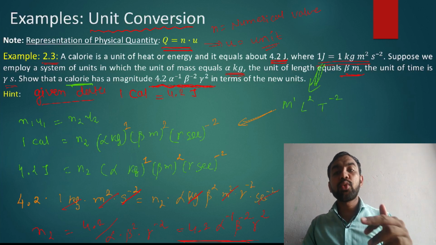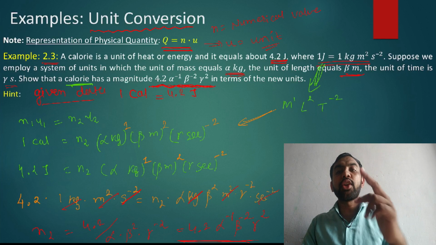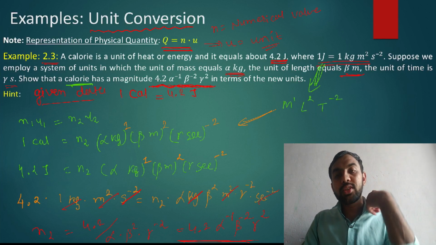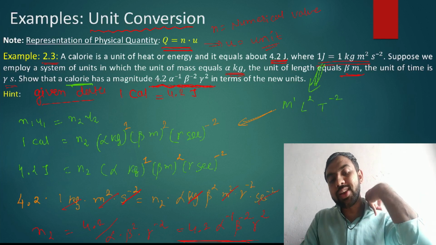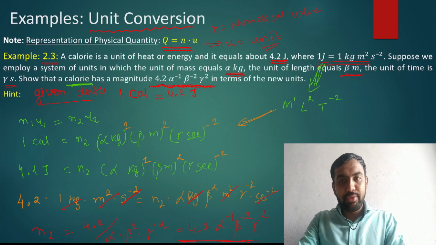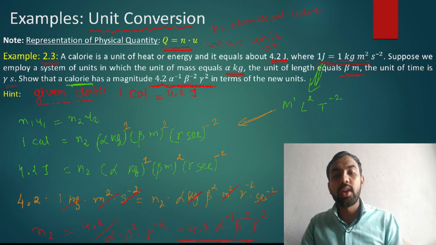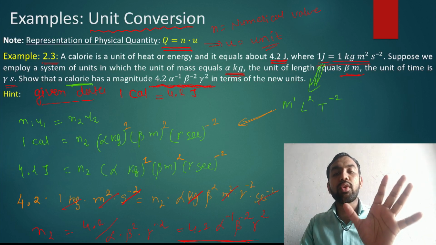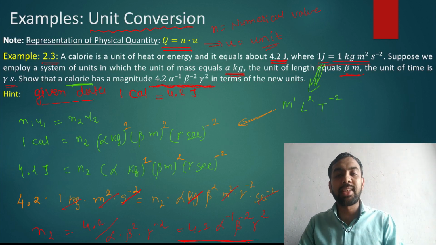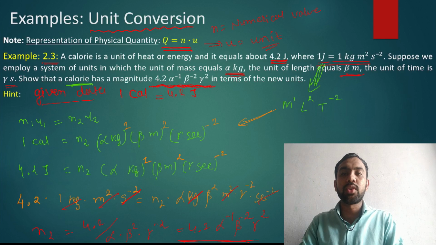Means when you convert the calorie into the new unit system, you get the new numerical value equal to 4.2 into alpha raised to -1, beta raised to -2, and gamma raised to 2. So by using n1 u1 is equal to n2 u2, you solve an example based on unit conversion. All of you must note this example in your books. Then after this we will go to the next one. Okay, note it.